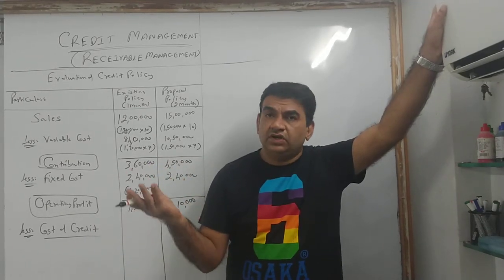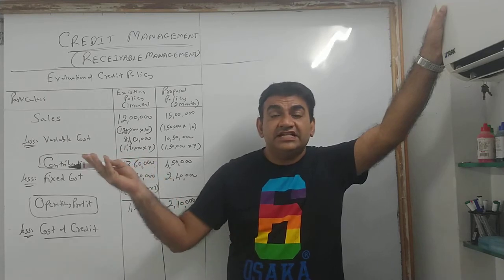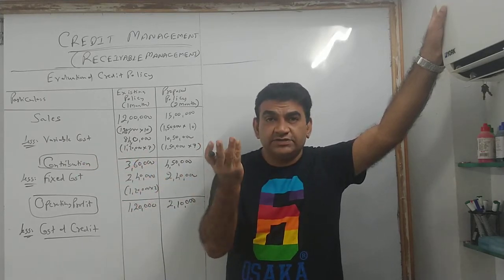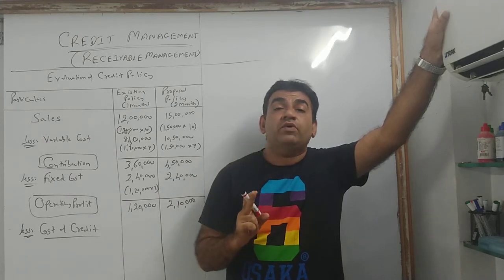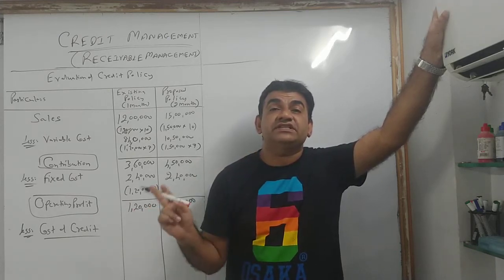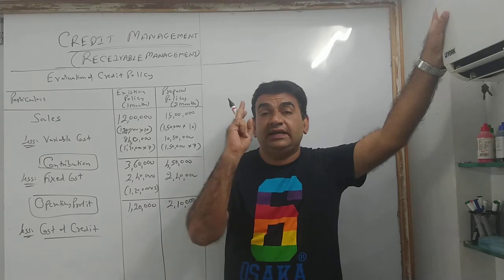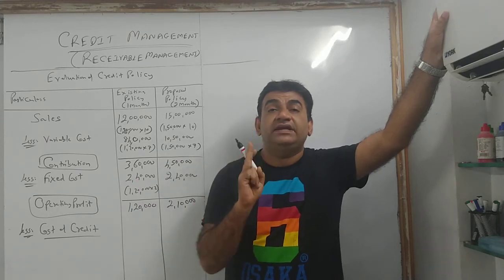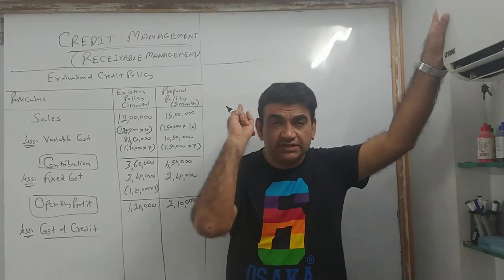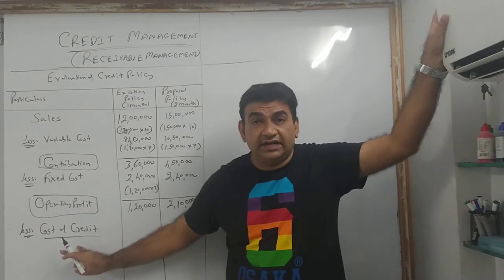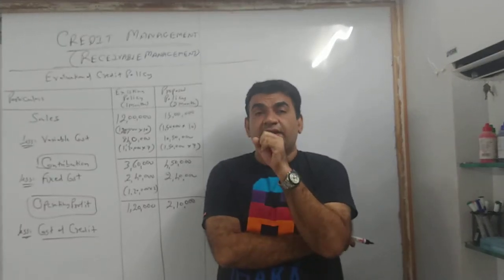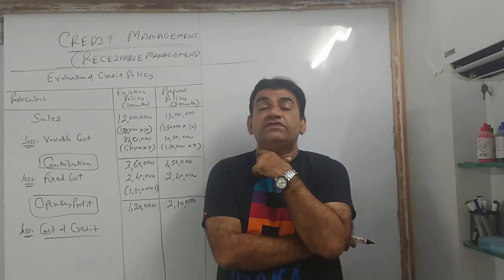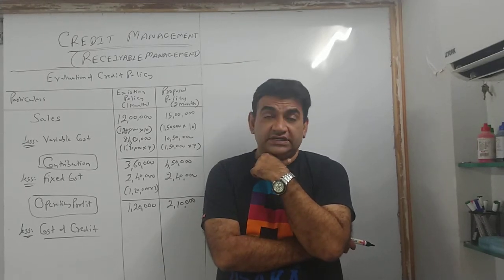Bad debts, loss due to debtors, salesman का salary staff because salesman is related to sales वो आएगा. And one very important point which is going to be there in each and every sum including the current one: interest on investment in debtors. This is the major cost of credit. What is that? See the last line of the question, last paragraph. They have told you that interest on investment is attracting 25% interest.